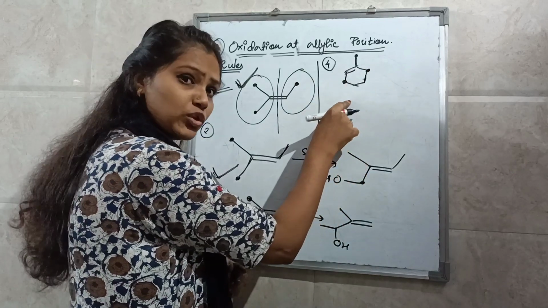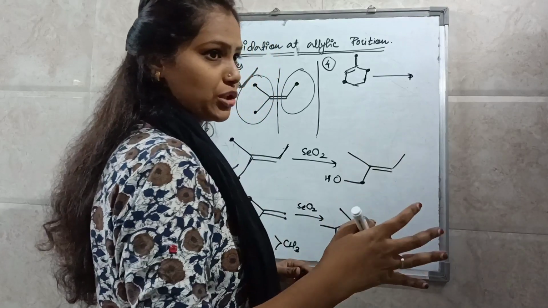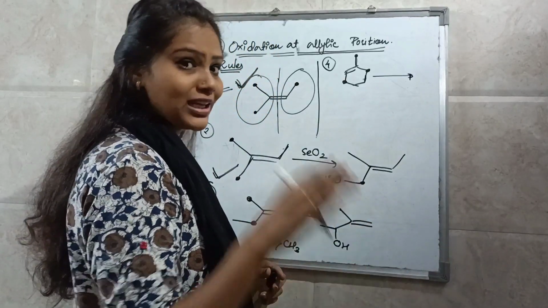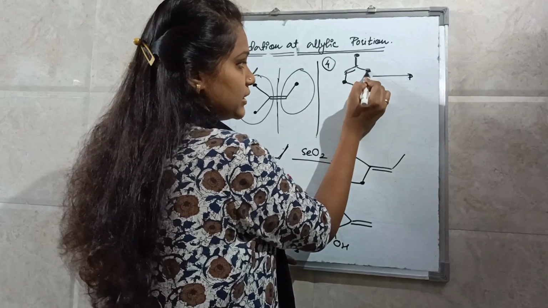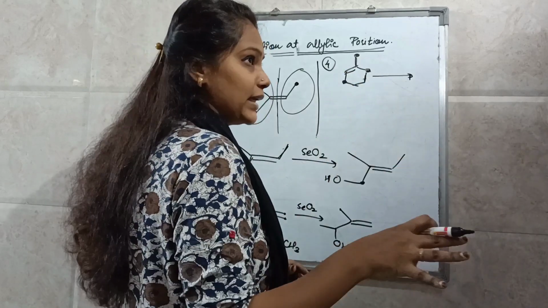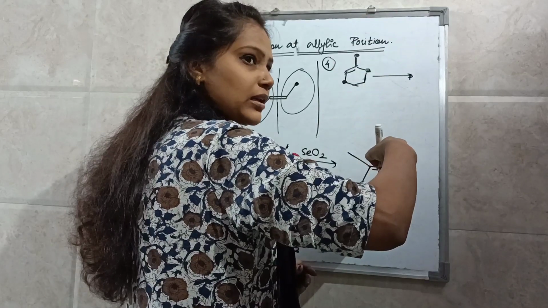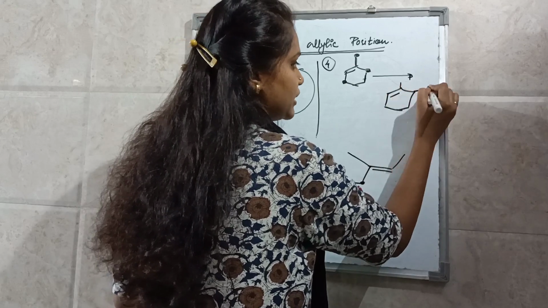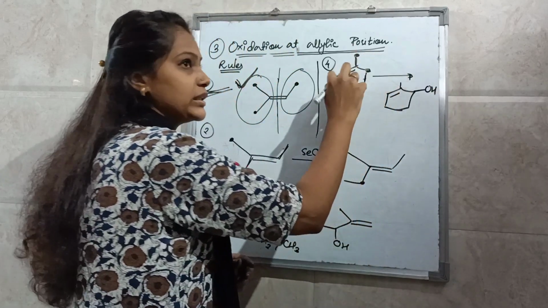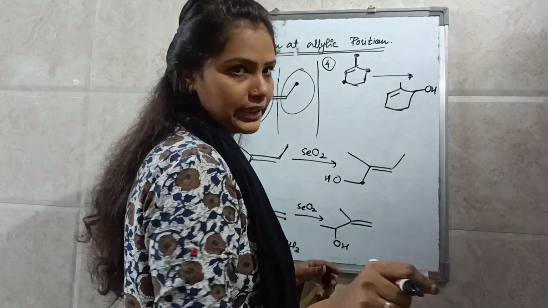But if you have a monocyclic ring, the allylic position inside the cycle, that is the cyclic allylic position, is more reactive. So out of these two, this is out of the cycle and this is in the cycle. So if you have a monocyclic compound, the carbon which is in the cycle will oxidize first. So here you will get this product, not here, though it is trans and all. This is for monocyclic compound.